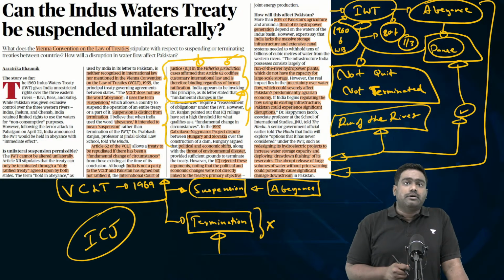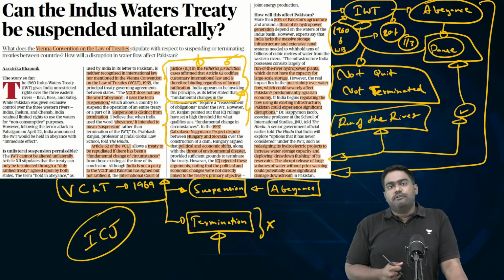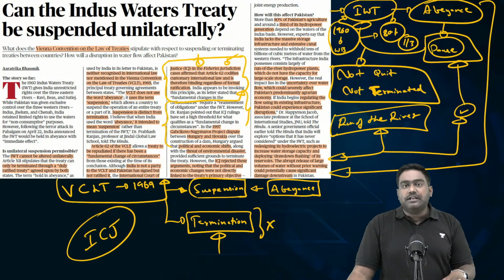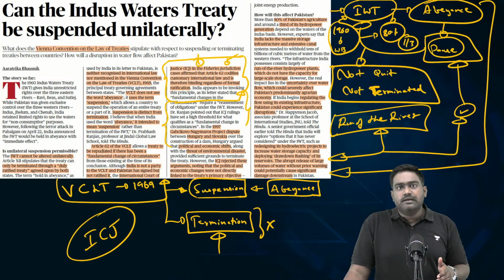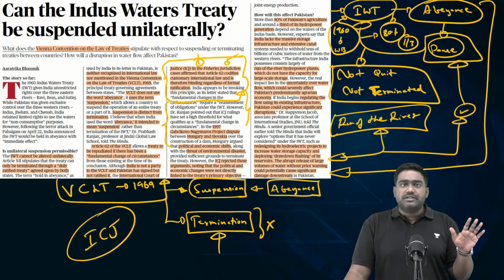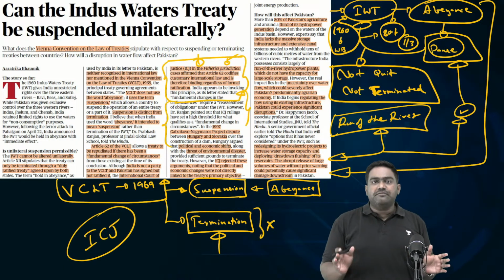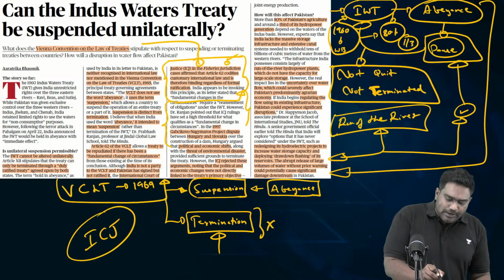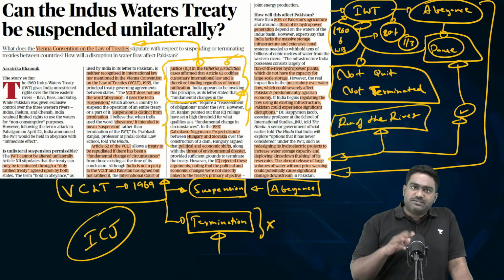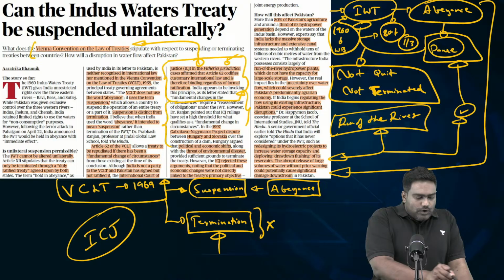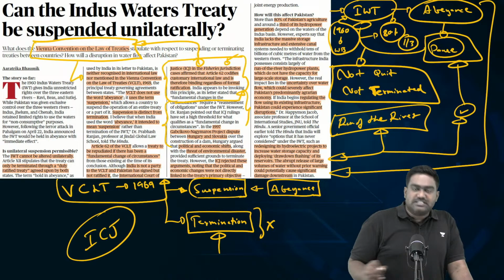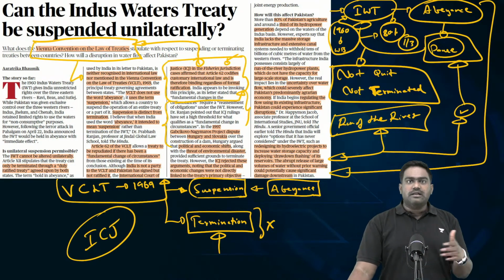Because see, this is very important. India is not party to the Vienna Convention. Even Pakistan is not party to it. India has never signed the Vienna Convention on the Law of Treaties. Pakistan has signed it, but it has not ratified it. But the ICJ has said whether a country has signed or ratified or not doesn't matter. The provisions of the VCLT are universal. They apply to everyone. It's binding on everyone because it is seen as part of customary law. So India has a right to keep it in suspension. That's what we have done, keeping it in abeyance.